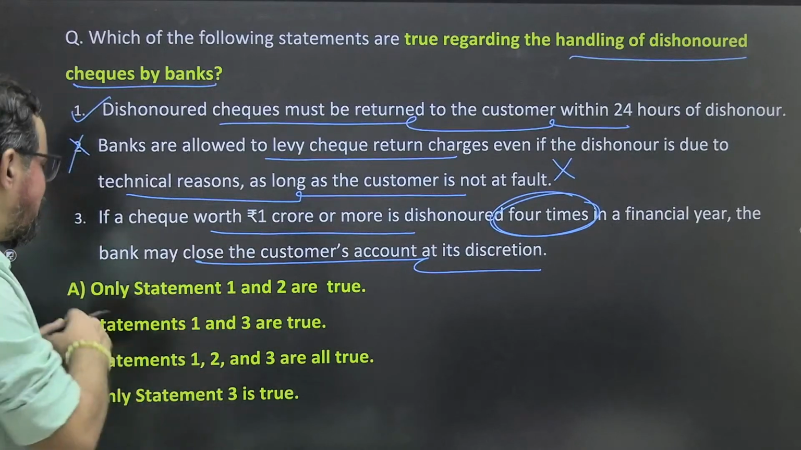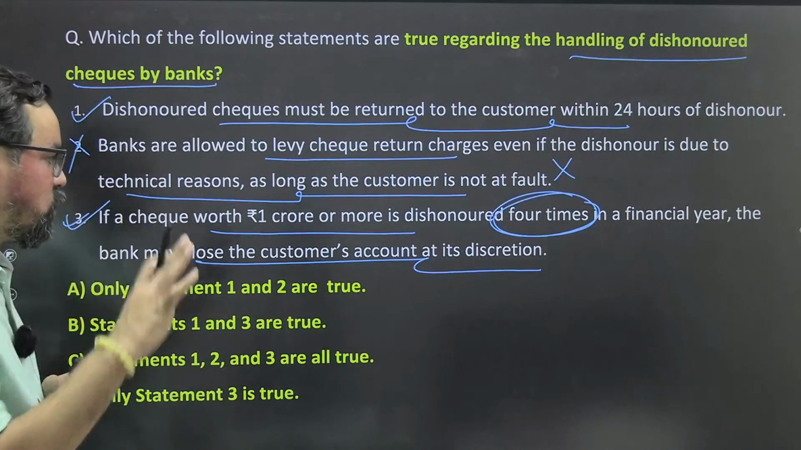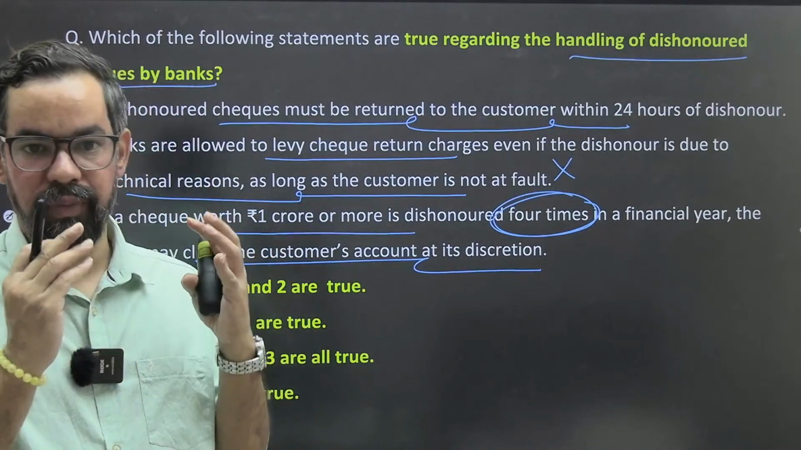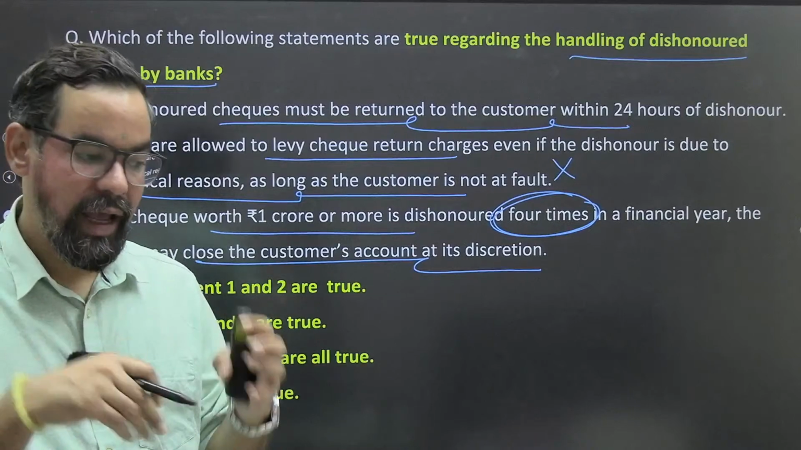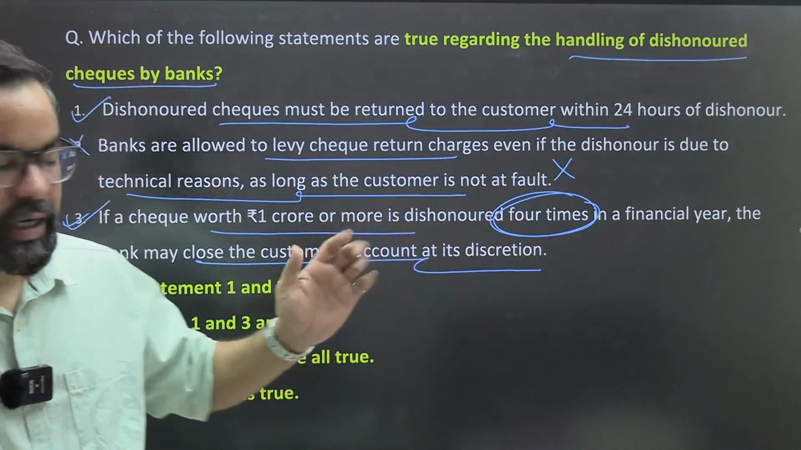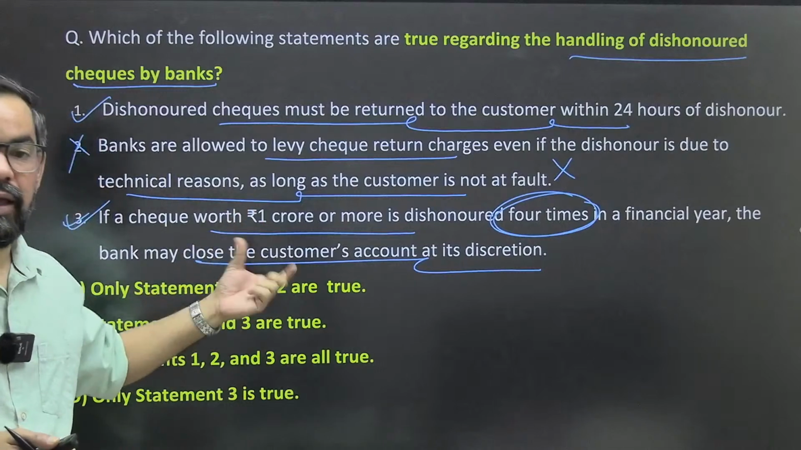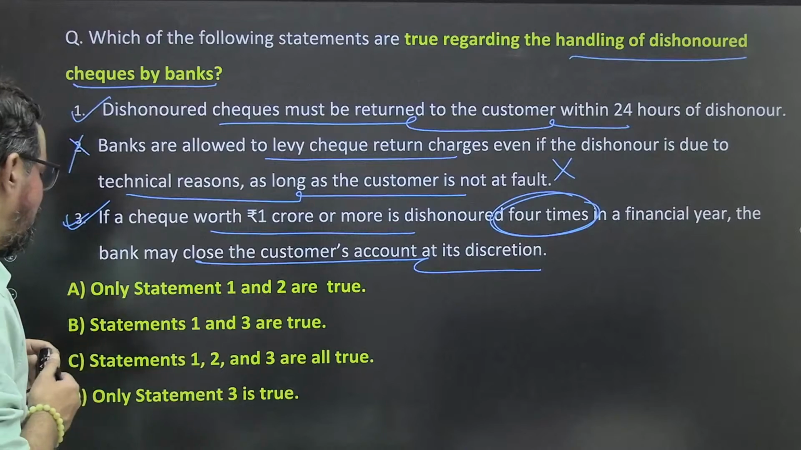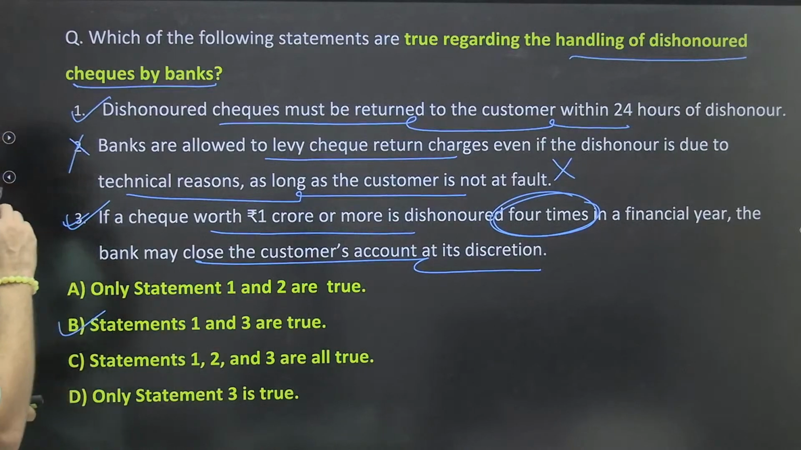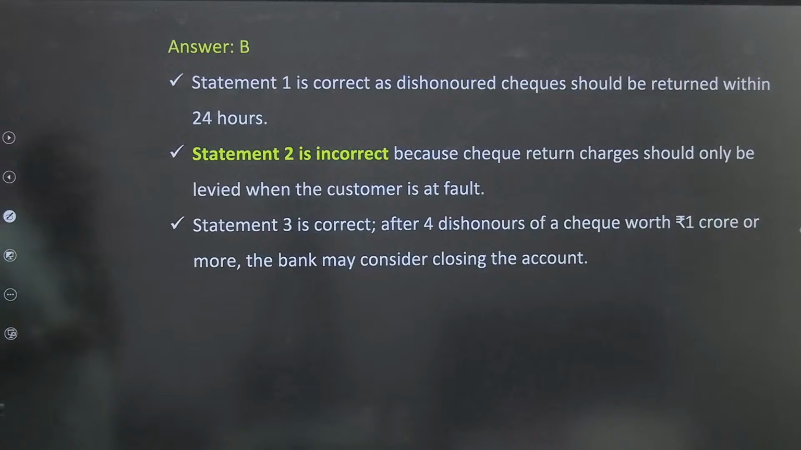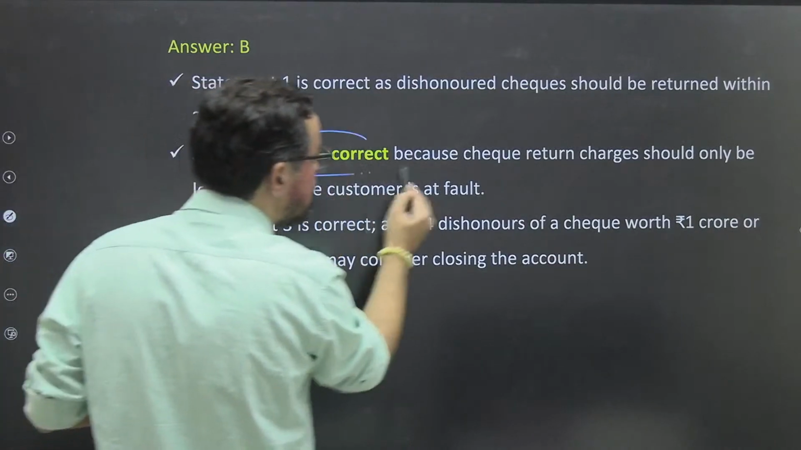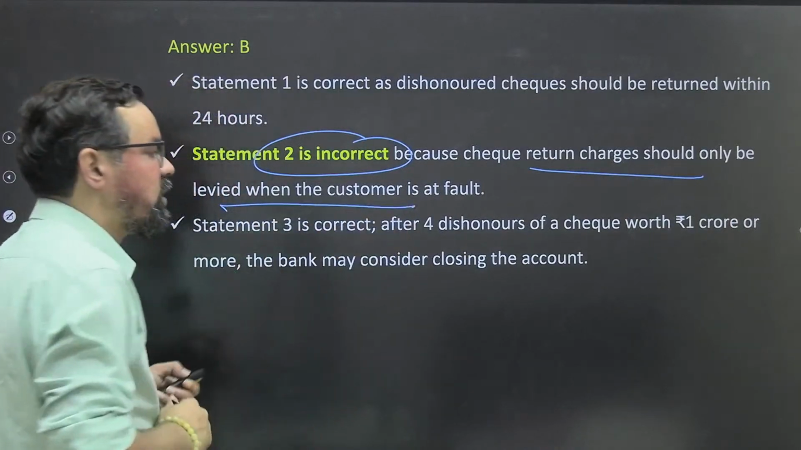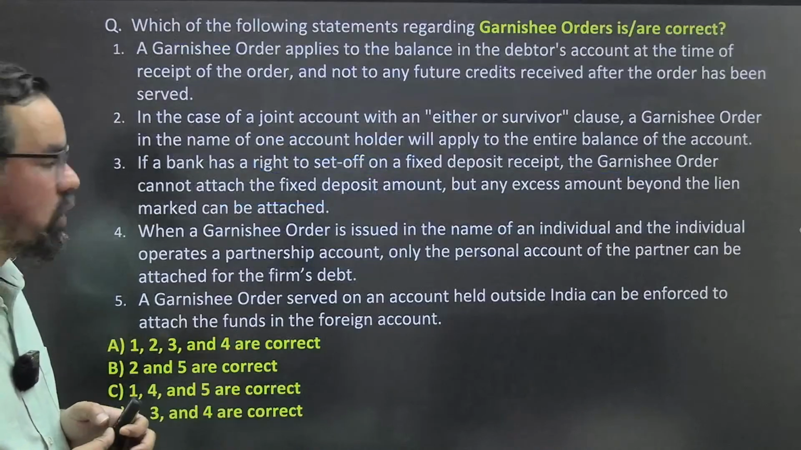So if there is a customer who has issued a 1 crore rupees cheque, let's say it got bounced or defaulted 4 times, it can be the same cheque or multiple different cheques. In that case the bank has the right to close that account. So 1 and 3 are correct, that means option B will be the correct answer, and it is very easy and doable. Statement 2 is incorrect because cheque-writing charges should only be levied when the customer is at fault, otherwise only NFS charges.